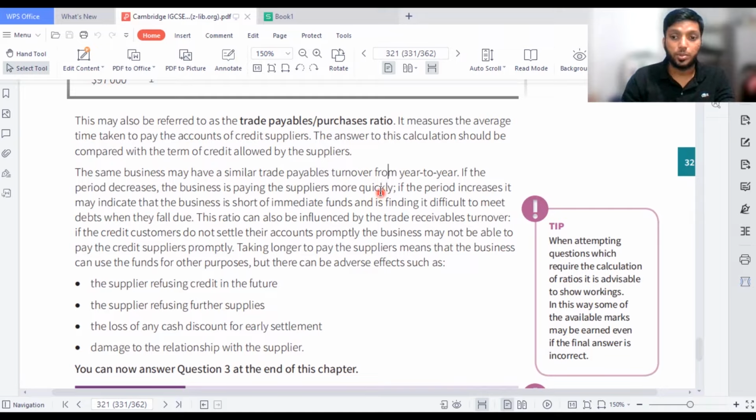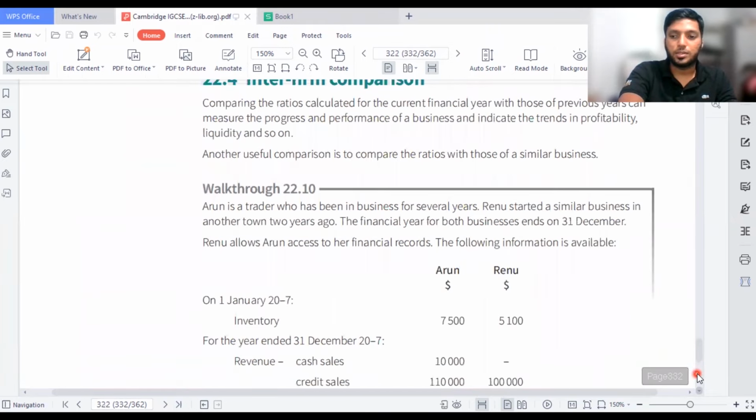Taking longer to pay the suppliers means that the business can use the funds for other purposes, but there can be adverse effects. If you pay later, you can have the money and do a lot of things, but the bad thing is suppliers will not give you credit in future. They will say, no, we can't give because you are taking a lot of time to pay the money back. Loss of any cash discount for early settlement, you don't get any discount received. Damage to the relationship with the suppliers, who have a bad image of you. So that's all, the ratio comes to an end.